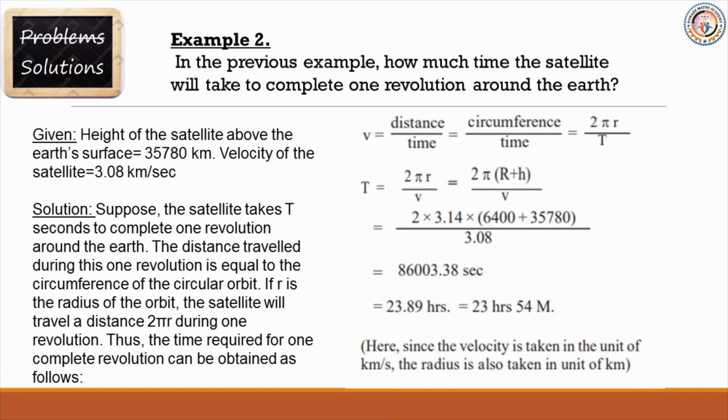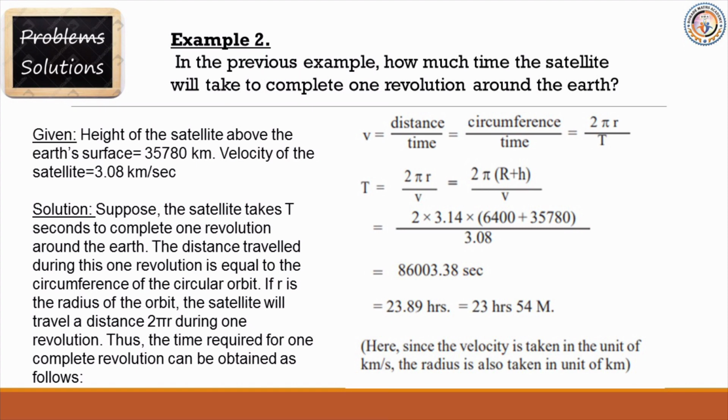V, means velocity, is equal to distance upon time, which is equal to circumference upon time, which is equal to 2 pi r upon t. Okay, t is equal to 2 pi r upon v, which is equal to 2 pi (r plus h) upon v. So put the values in the formula.